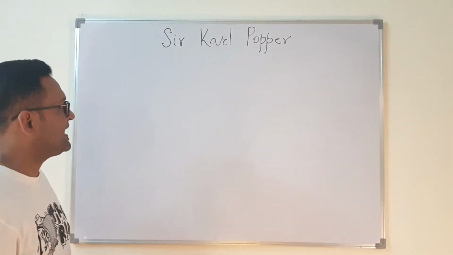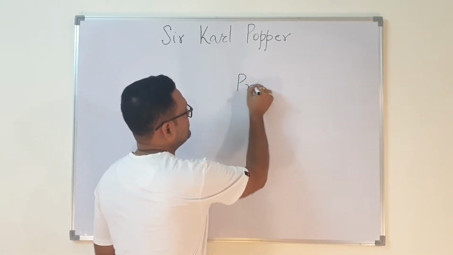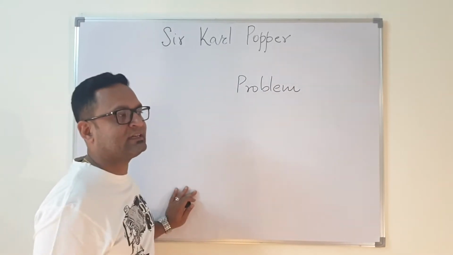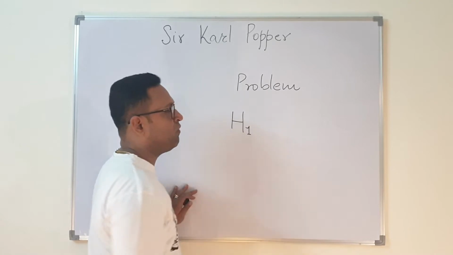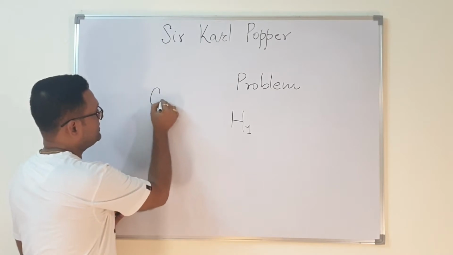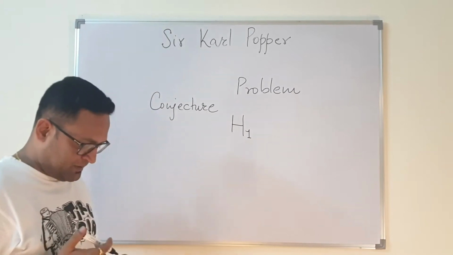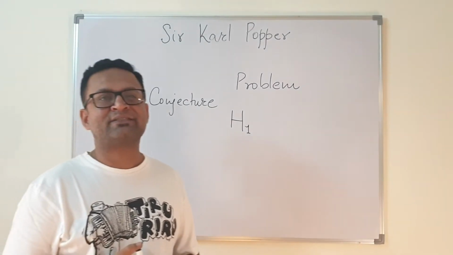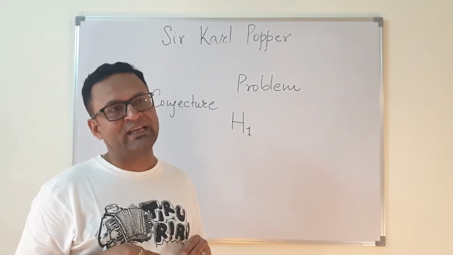Now, for the understanding of science, suppose you have a problem. You are working on a problem and you need to come out with a theory. So, suppose you suggest a hypothesis, say hypothesis 1. This hypothesis can be understood as a conjecture. Now, I do not know how many of you understand this term, conjecture. You can find the definition of conjecture, and also of theorem, axioms, lemmas, and many more things like these.